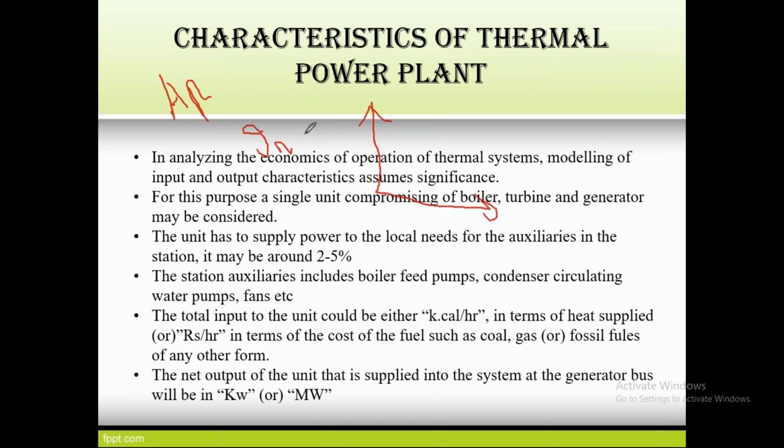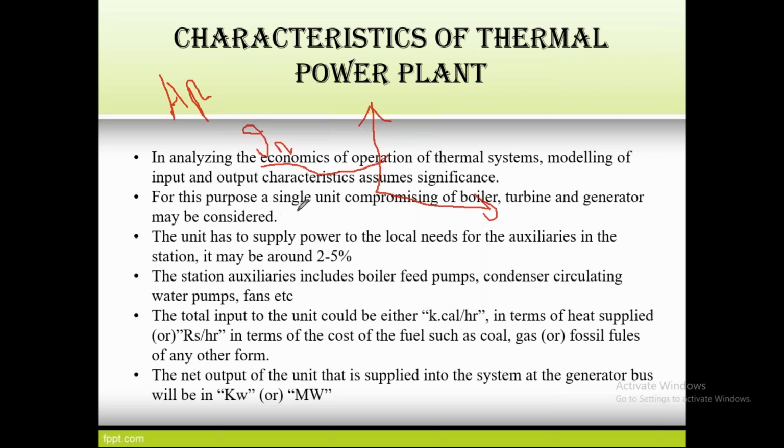The next one is the incremental fuel curve. Suppose the load is suddenly increased, how much extra fuel is needed? That is called the incremental fuel curve. Next, the incremental cost curve. If there is a lack of availability of fuel, we have to buy from some other area, and at that time the cost will be more. Then we have to put more burden on the customers. That is given by the incremental cost curve. So these are the different characteristics used for the economic operation of thermal stations.